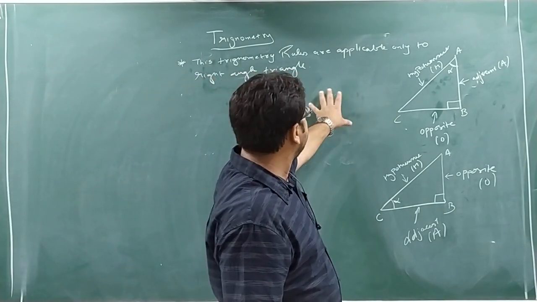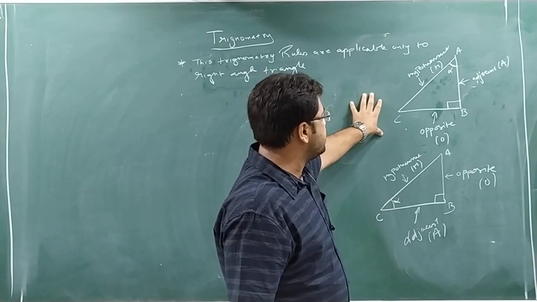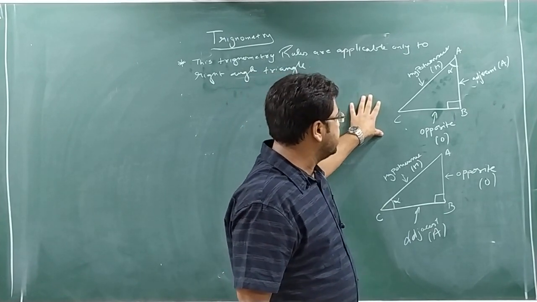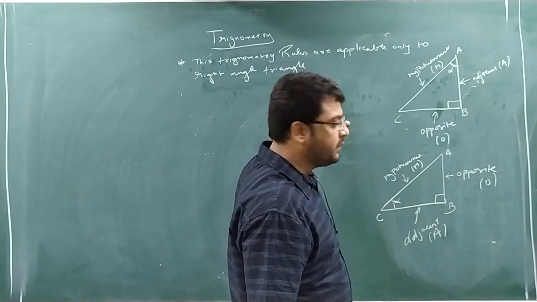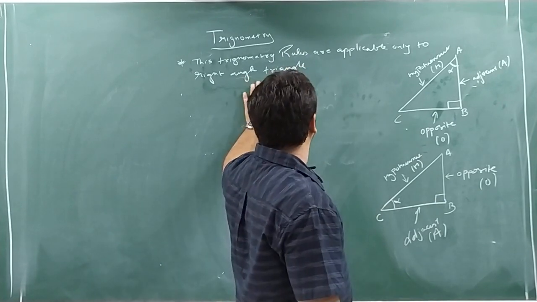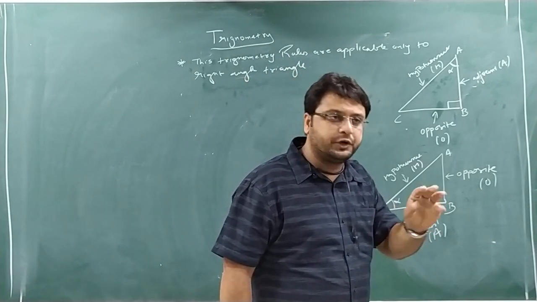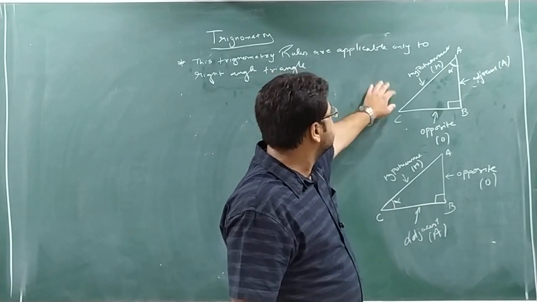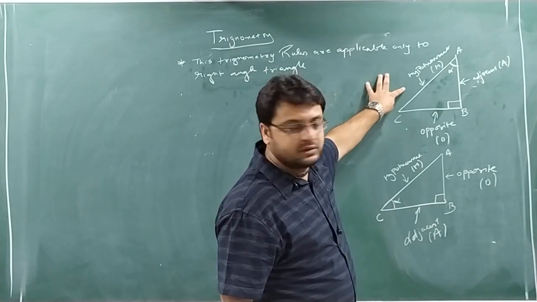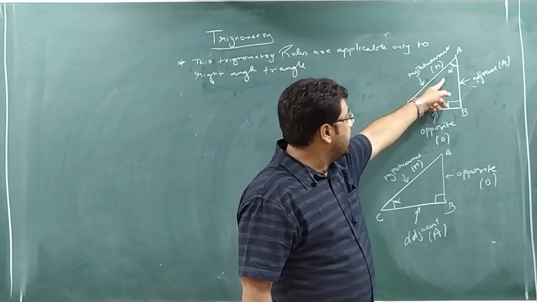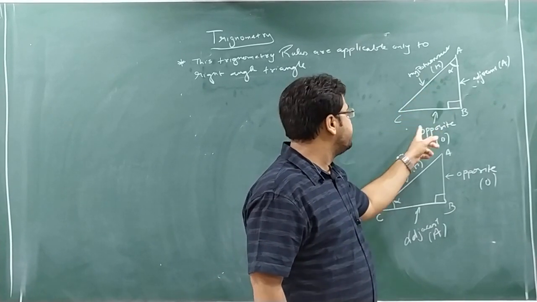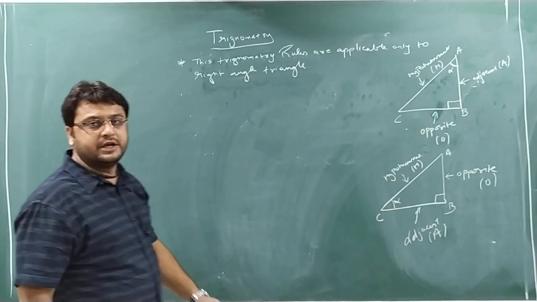See, there are three parts. Okay, right angle triangle. So how to understand once more? In right angle triangle, trigonometry rules are applicable. So this point is very important. Trigonometry rules are applicable only to the right angle triangle. The side opposite to the right angle is hypotenuse. The side opposite to the reference angle will be the opposite, and the remaining side will be the adjacent.